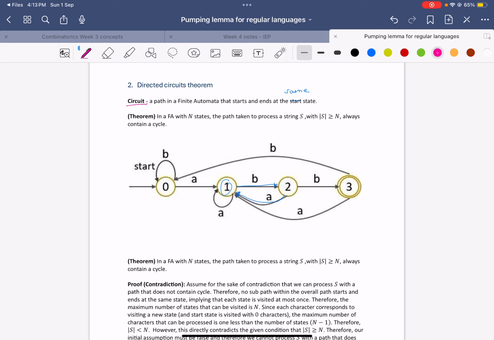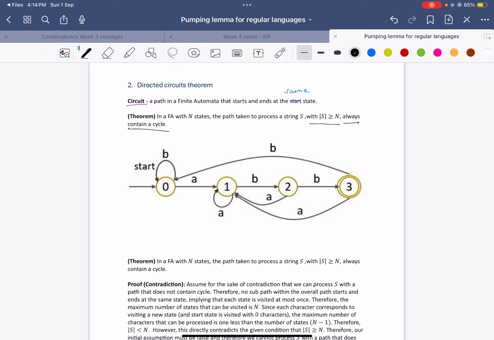There's other cycles as well. For example, if I start at 1, I go B, right? And then I come back to A. That is also a cycle. So hopefully the idea of a cycle makes sense now. So essentially what this theorem says now is that in a finite automata with n states, the path taken to process a string S that has greater than or equal to n characters always contains a cycle.